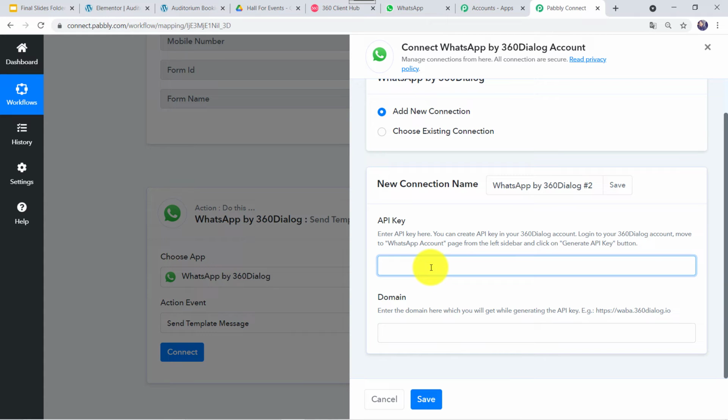Now once the API key is generated, the same API key can be used for different connections and different workflows also. We don't have to generate the API key again and again. Okay. And here we have to give the domain name.